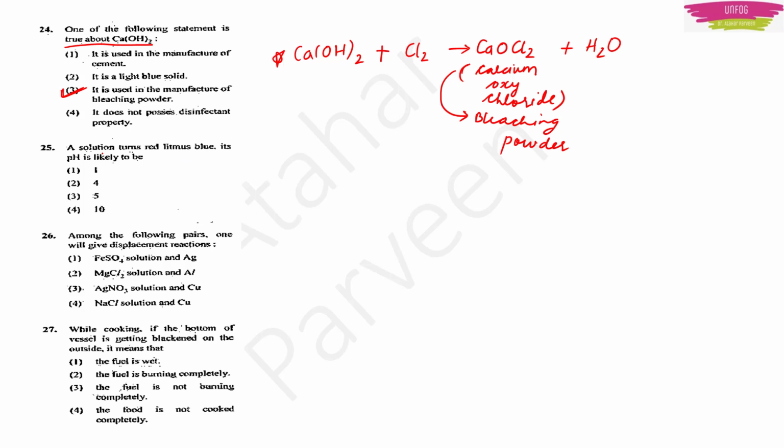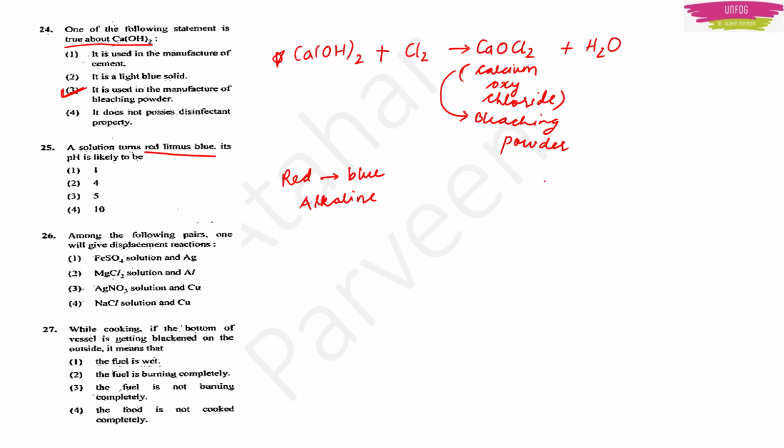Then the next question we have, the 25th question. A solution turns red litmus to blue. Its pH is likely to be? So we have a solution. It is turning red litmus to blue. So this means it should be alkaline in nature.